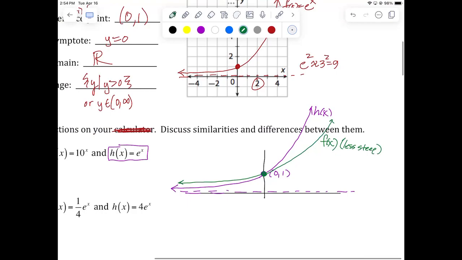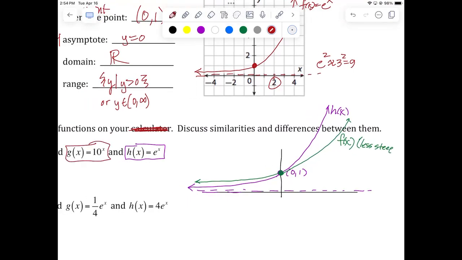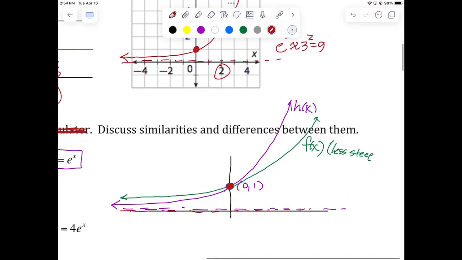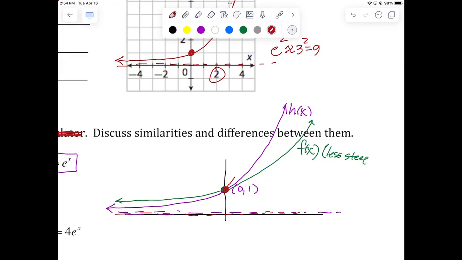Okay, now let's pull out the red graph, which will be 10 to the x. 10 to the x has a y-intercept at 0, 1, and a horizontal asymptote on the x-axis. So it passes through the same point, 0, 1. But what grows faster? Something that increases by a factor of 10 each time, or something that nearly triples each time? Oh, factor of 10. So now for positive x's, 10 to the x is going to be much steeper. It's going to look like that.